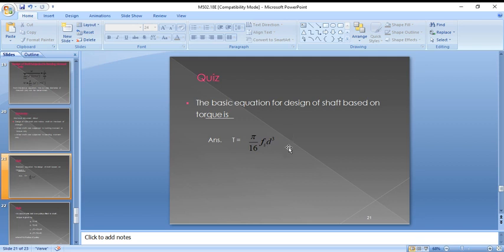In P equals 2 pi NT by 60, when power is in watts, T is in Newton meters. So you need to convert Newton meters into Newton mm when substituting the torque value in T equals pi d cube by 16 into tau, because here we take shear stress in Newton per mm square. So torque must be in Newton mm.